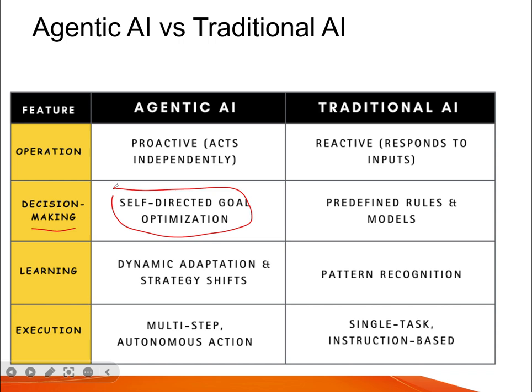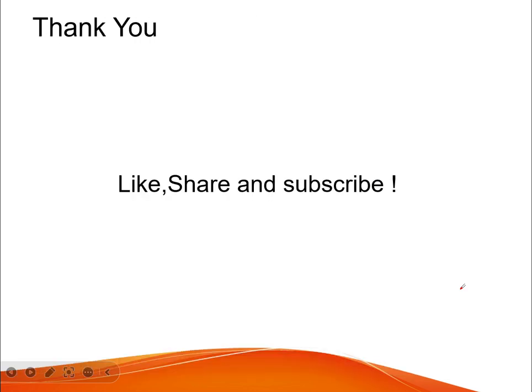As far as learning is concerned, dynamic adaptation and strategic shifts are there, so it mainly learns from pattern recognition. And execution is multi-step autonomous actions. For traditional AI, it is a single task, instruction based. So this is quite a major difference between agentic AI versus traditional AI.